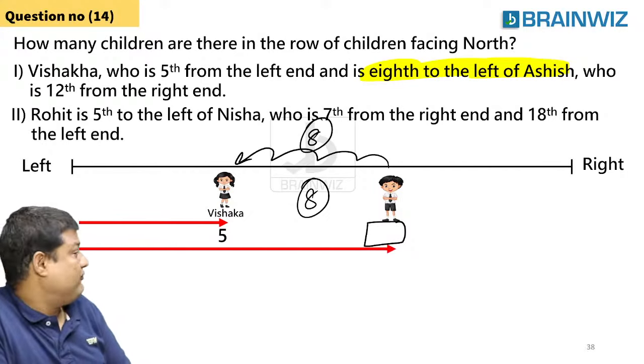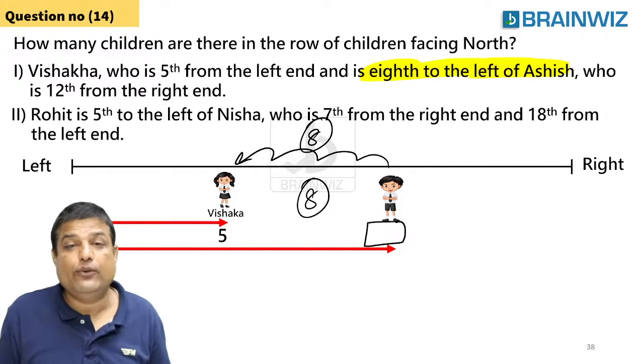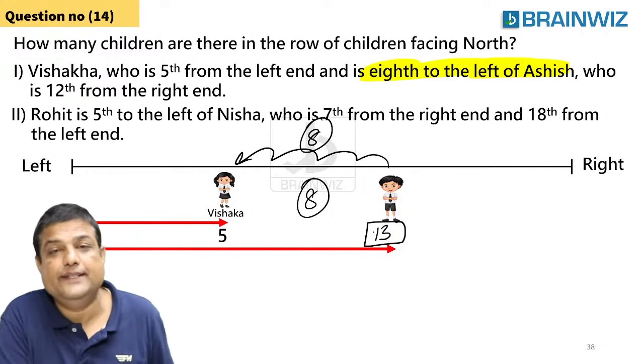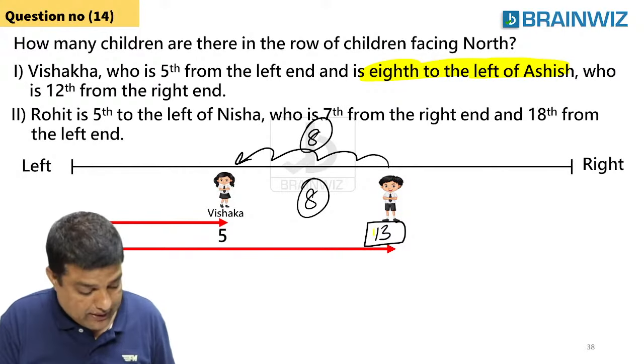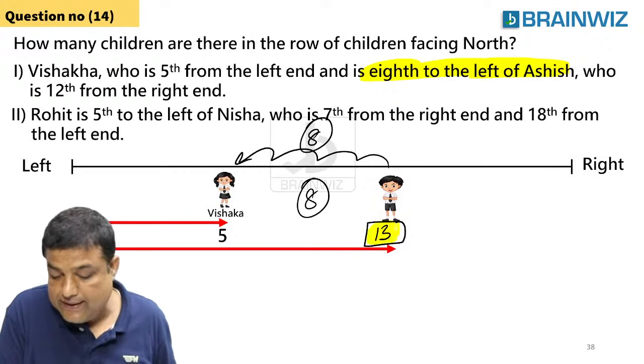So we can say that this is 5 from here to here, 5 plus 8. What is 5 plus 8? 5 plus 8 is 13. So I came to know that Ashish's rank from the left is 13.